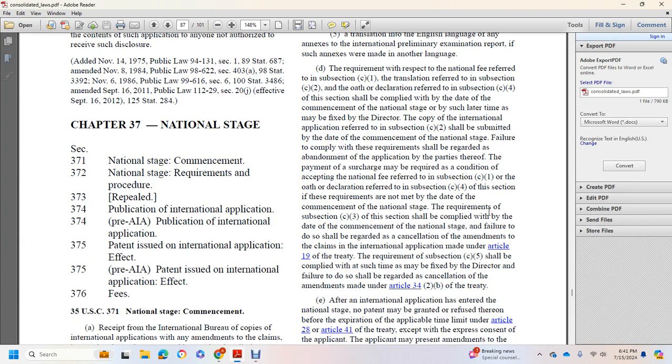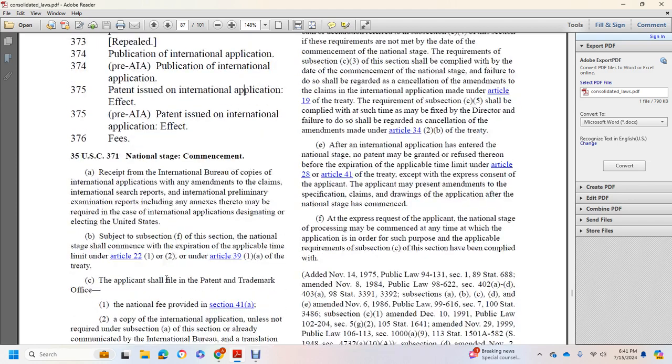Alright, Chapter 37 of the National States, Commencement of the National States Requirement to proceed with the repeal of the Publication International Application and Pre-America Inventor Act, Publication International Application Patent Issued International Application Effect, Pre-American Invention Act, Patent Issued International Application Effect and Fees.